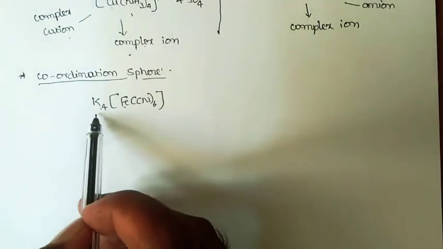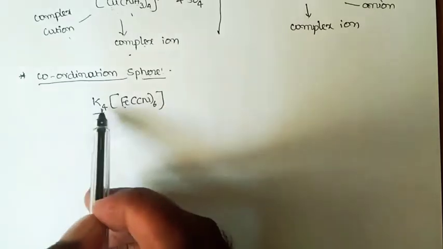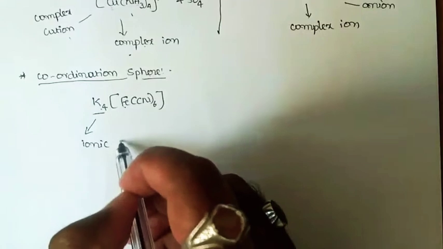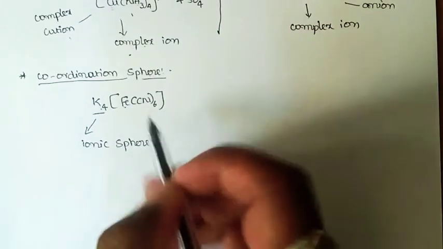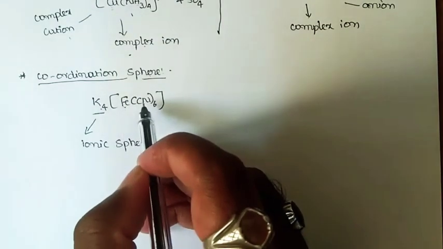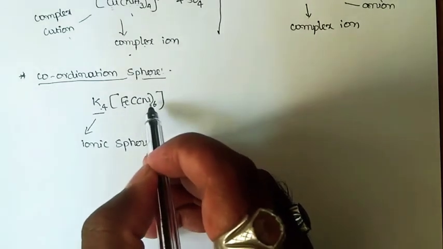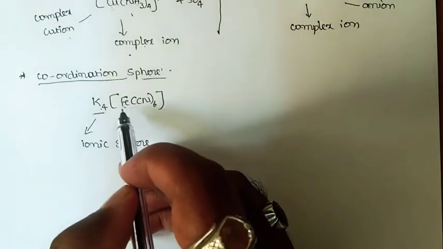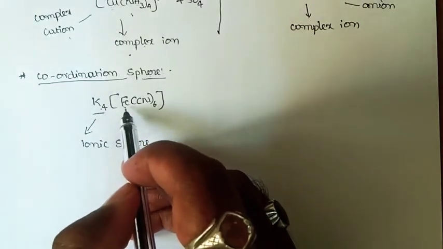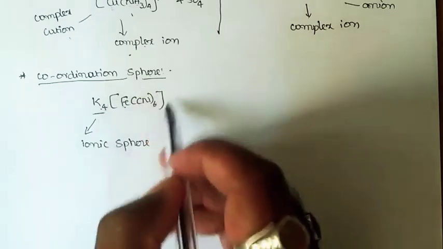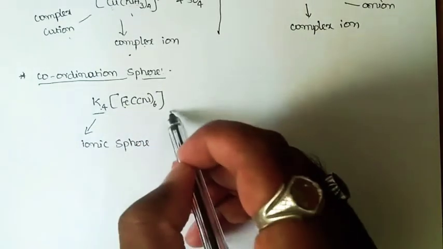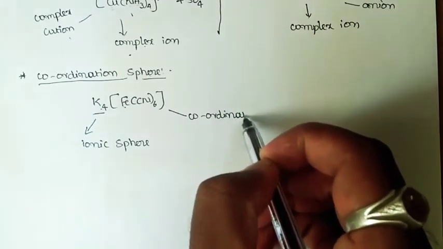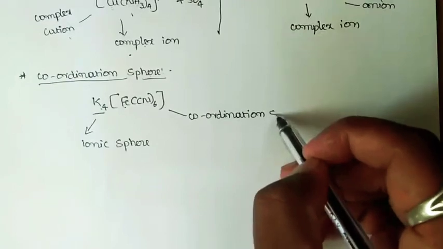And whatever component is present outside the coordination sphere is called the ionic sphere. That means the metal atom and the ions or molecules which are coordinated to the metal atom or ion through coordination bonds and enclosed within the square bracket will be called the coordination sphere.